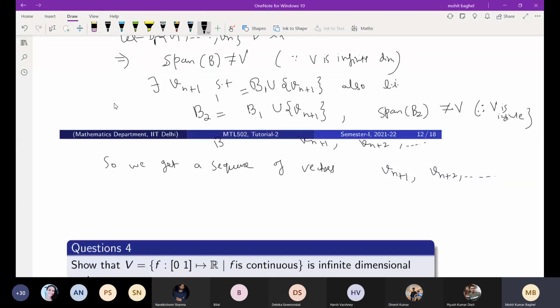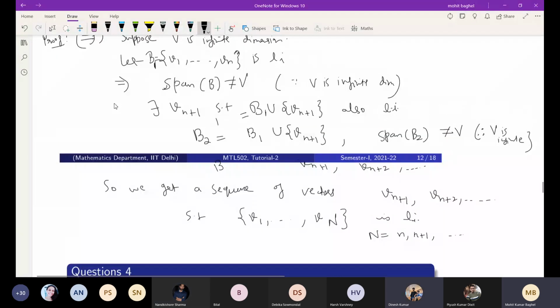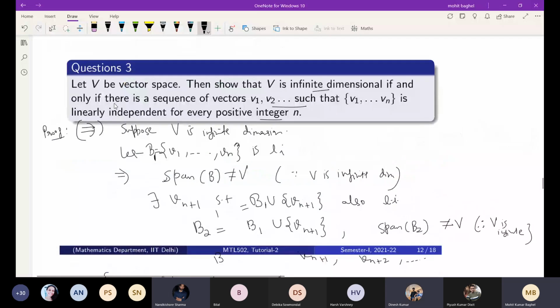We started with V1 to Vn being linearly independent. This set V1 to Vn, together with Vm where m varies from n plus 1, is linearly independent. That's what you have to show. Yes, sir. So in this way, you can show that. This is from one side.